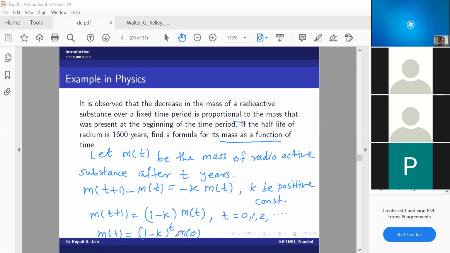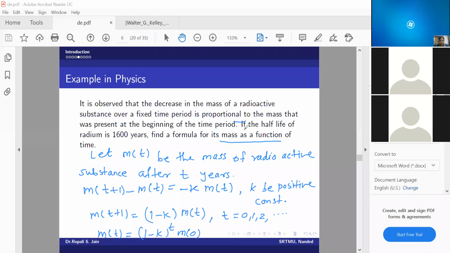Is m of 0 given here? The initial mass, was that given? No, right? What is given now? You can read again. The extra thing given is that the half-life of radium is 1600 years. What is meant by half-life?